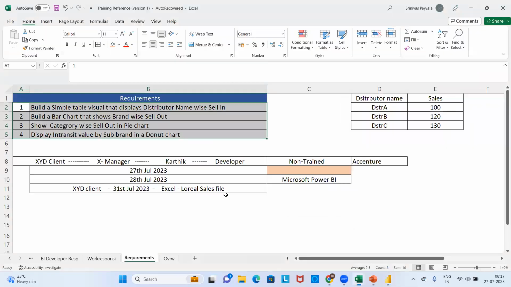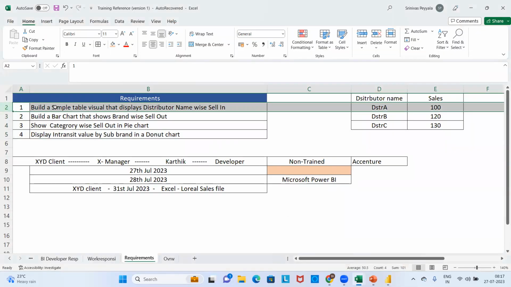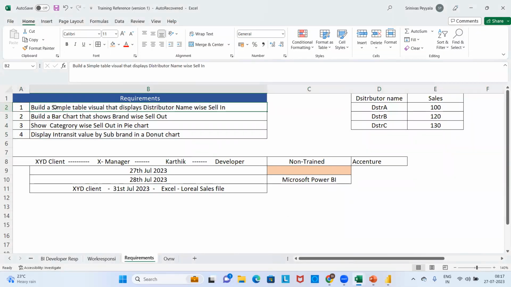Now tell me, what are the requirements that have been asked? What is the first requirement? What does it state? What is the visual name? What are the column names that I can ask? Can anyone answer me? What is the visual that is telling Karthik to use, and what are the fields in the requirement?